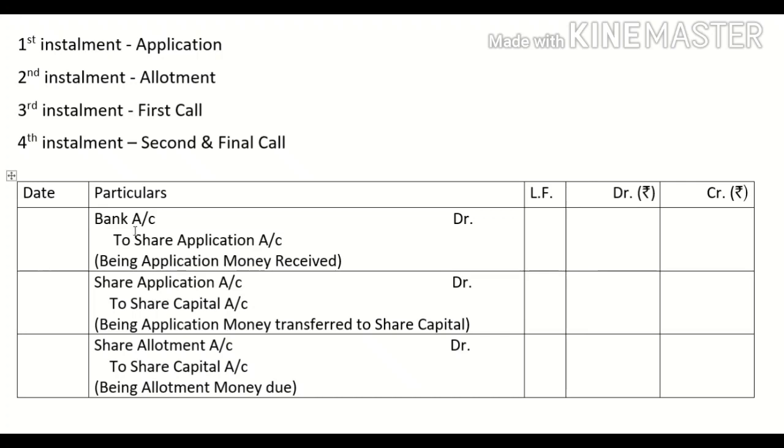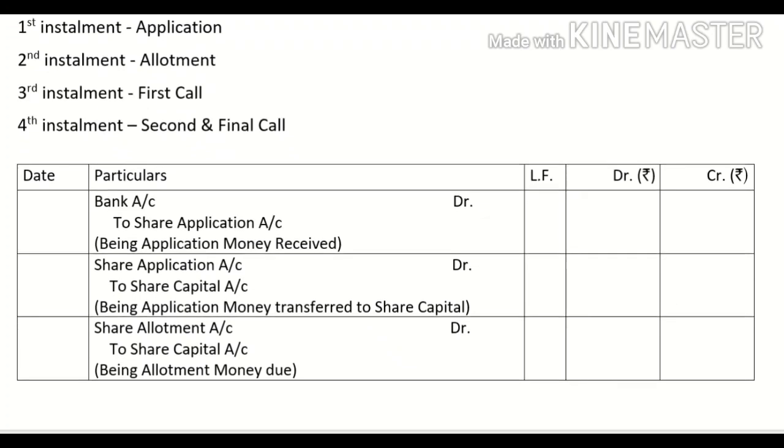So, when you receive application money, what entry will you pass? The first installment is your application. So, your entry will be bank account debit to share application account. And when the shares are allotted, this application money, as it is a part of share capital, will be transferred to the share capital. Share application account debit to share capital. Then for allotment, you will call allotment money from the shareholders. So as soon as the allotment becomes due, what entry will you pass? Share allotment account debit to share capital account.